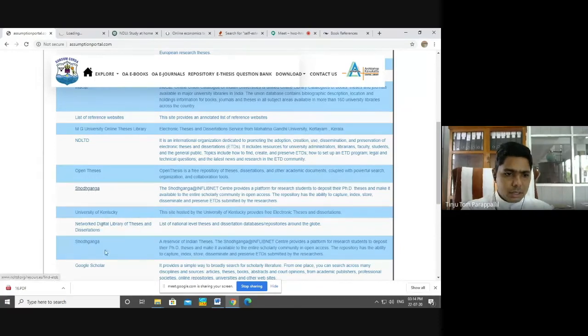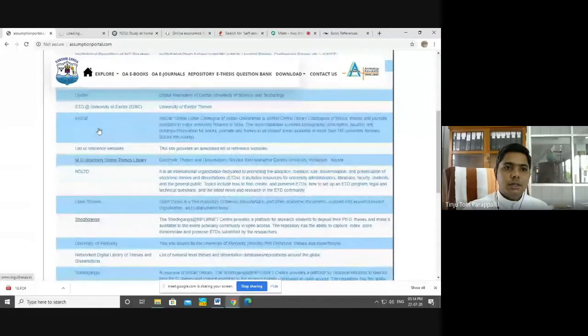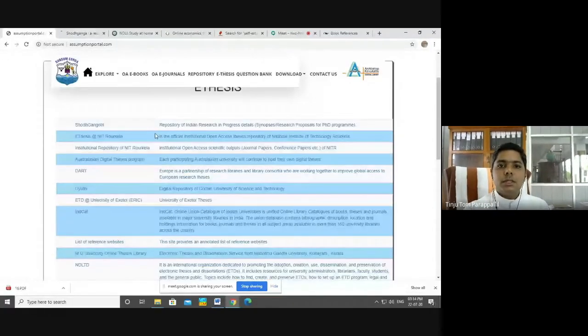MGU thesis means here is the MGU thesis somewhere here. Okay, MGU thesis means they provide us with all the PhD theses that are presented in our university, MG University. And BUDI is the digital repository of Cochin University, CUSAT. It takes some time to upload. So this is the repository of e-theses.